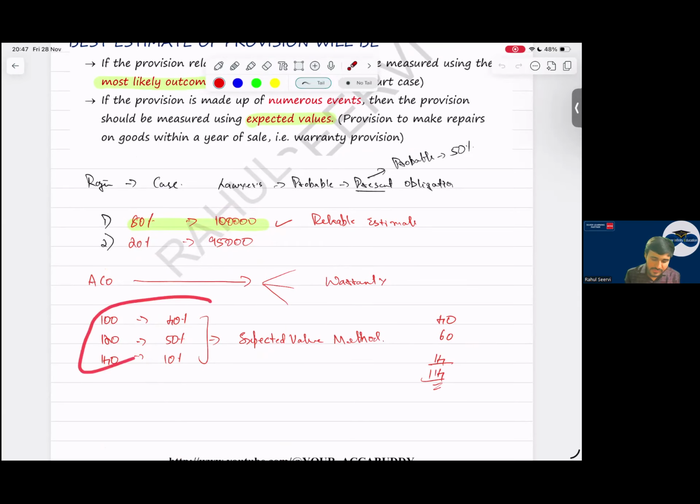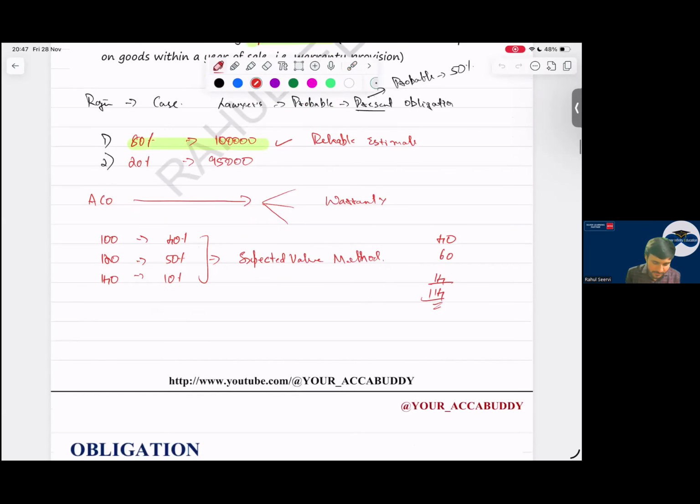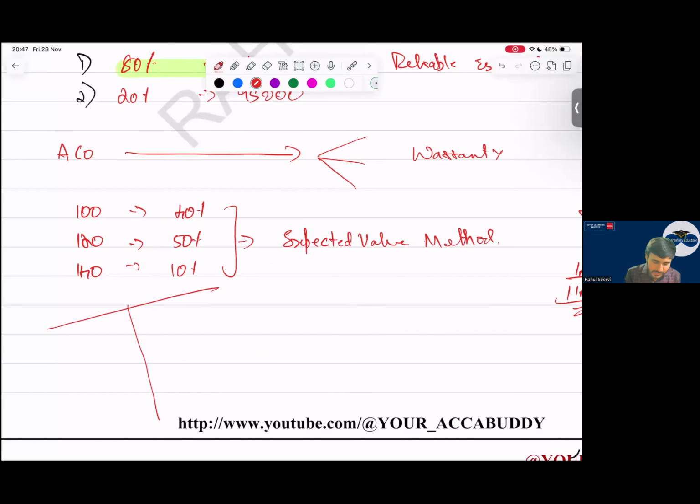And most of the time, how will the question come in your exam? They will give you the opening balance of provision 10,000. How did you calculate this? 10,000 units into 50% chance into each product will cost 1. So ye kitna ho jayega? So this was 5,000. Your closing will be how much? 20,000 into 50% chance into 1.